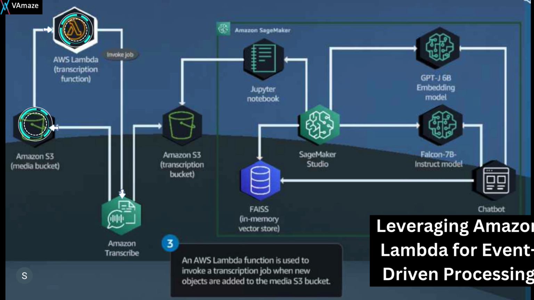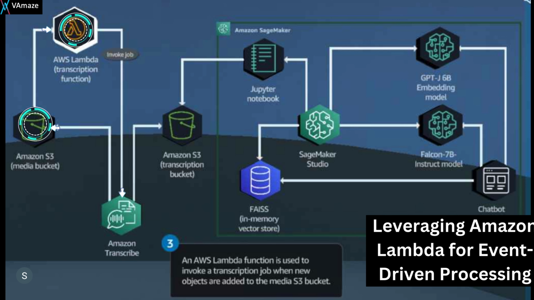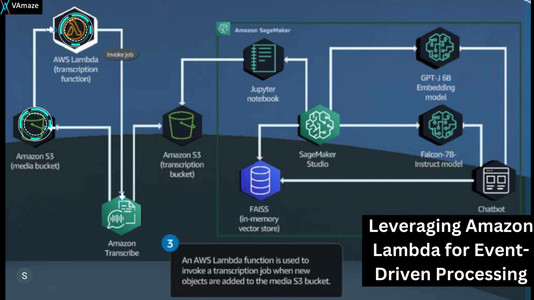Let's look at the key components and their roles for this specific aspect. AWS Lambda is the serverless function that triggers the transcribe job. Amazon S3 is the storage bucket for the media files. The transcription job is the process of extracting transcription from the media file using Amazon Transcribe.